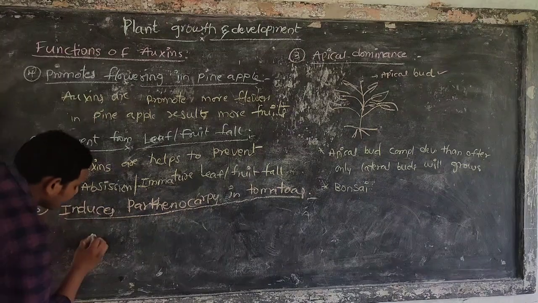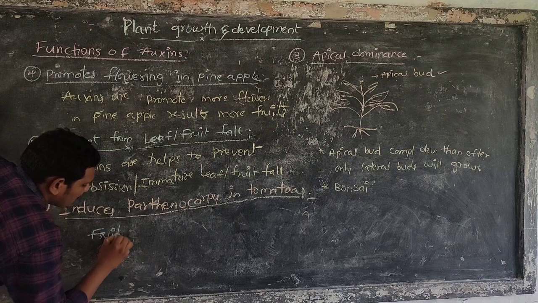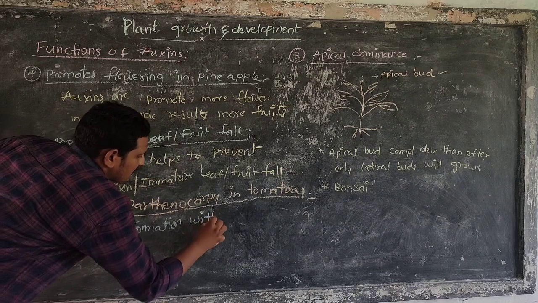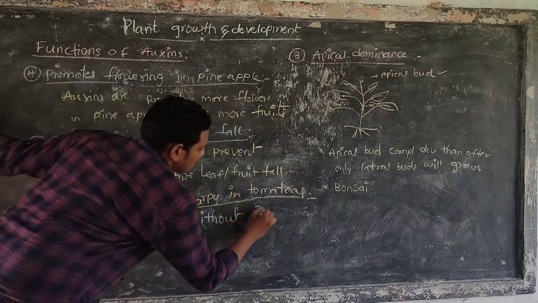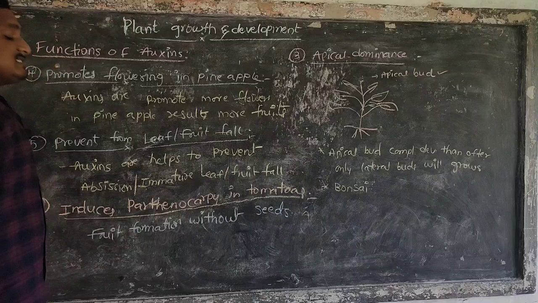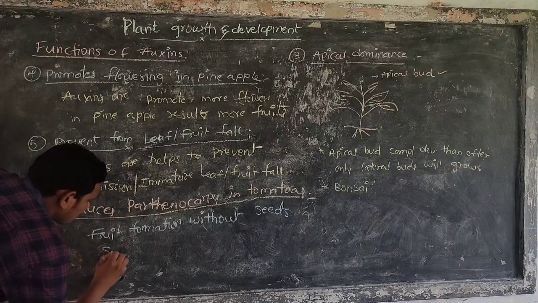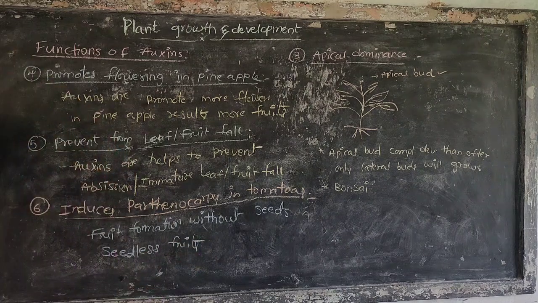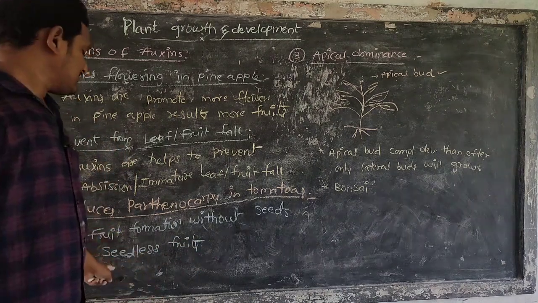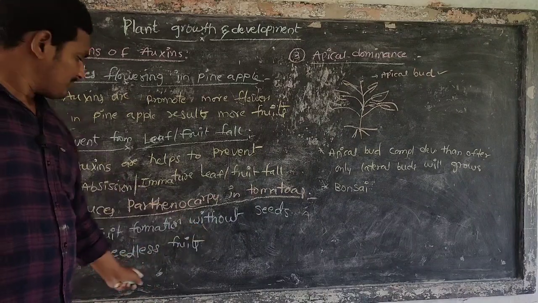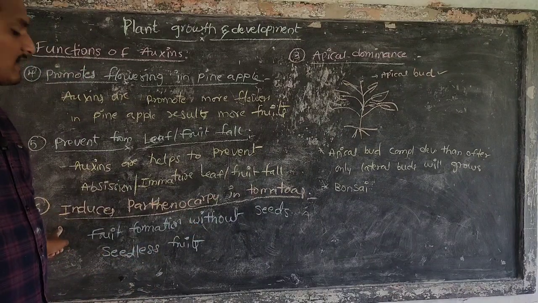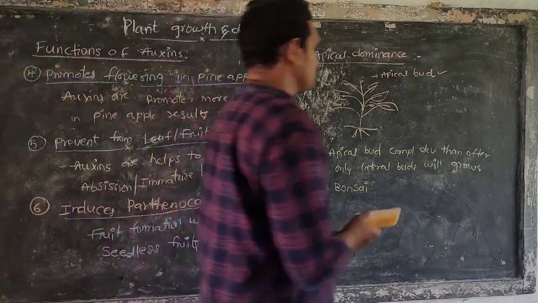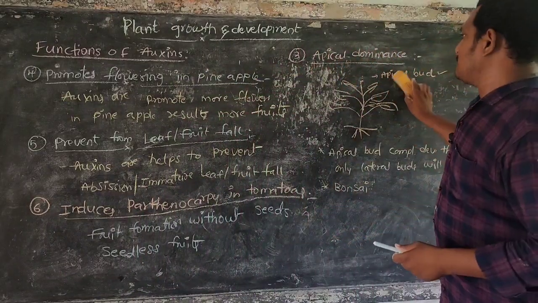Parthenocarpy means fruit formation without seed, that is, seedless fruits. Seedless fruits are generally formed by parthenocarpy, which is mainly induced by auxins. It is one of the techniques.